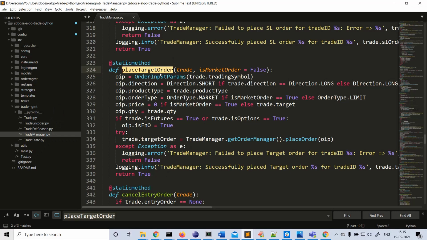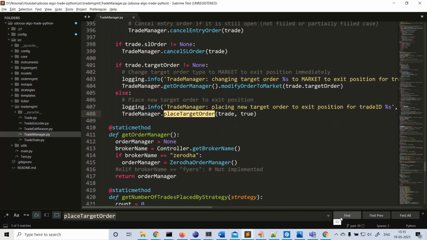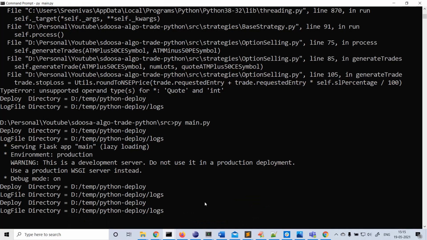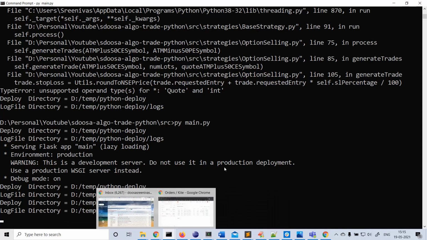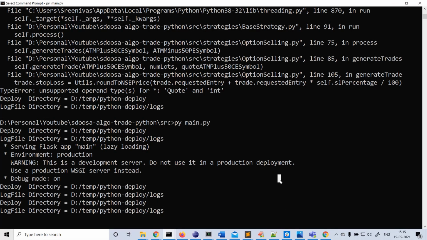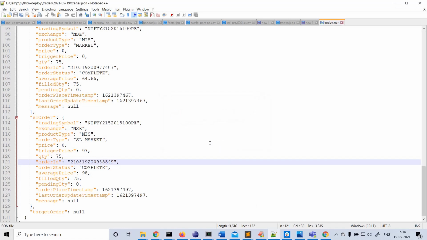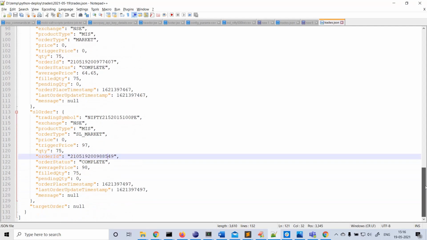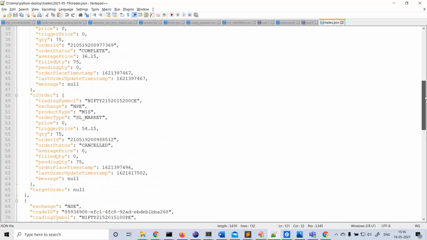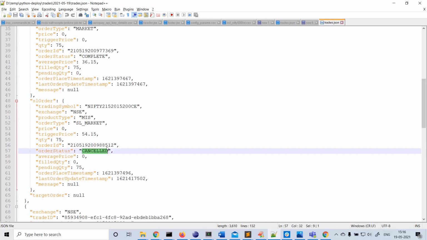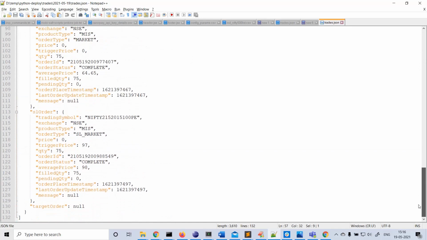Place target, okay. So there's a small typo. I would make it capital True. I restarted the algo. Okay. Now, because the SL order is to be updated here, otherwise we should not restart immediately. Let's see the SL order updated here. Yeah, it's cancelled, right? SL order got cancelled, correct? Now we need to restart.